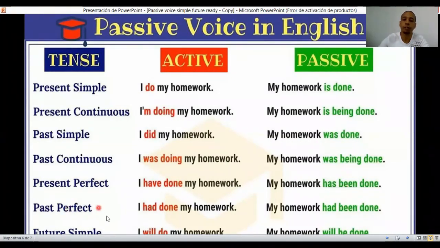Past perfect, very similar, but the auxiliary is had. It's had for everybody. It's had for I, he, she, it, we, you, and they. As you can see here, it continues being had. And being, you can repeat it because it's perfect. And done, which is the past participle. For the future tense, we work with will. So will do, we repeat will, we put the be always in there, and the past participle.